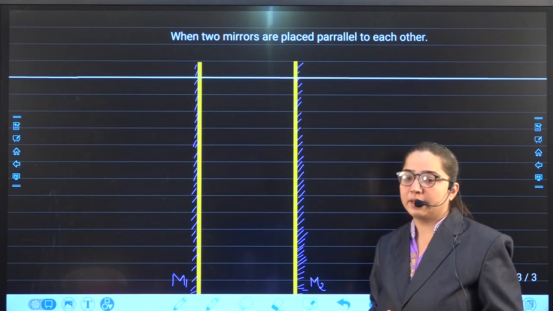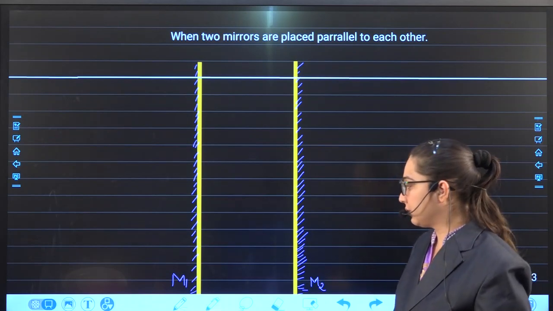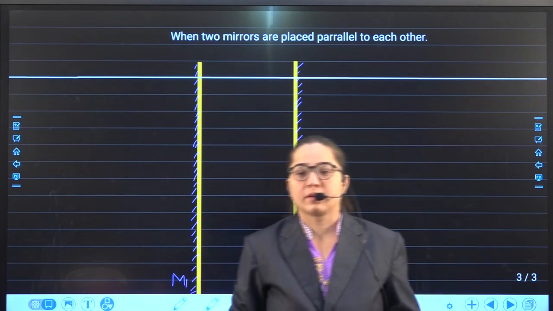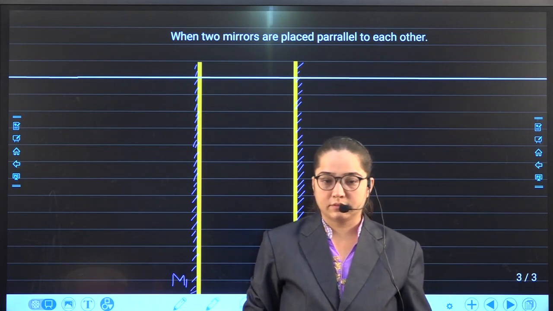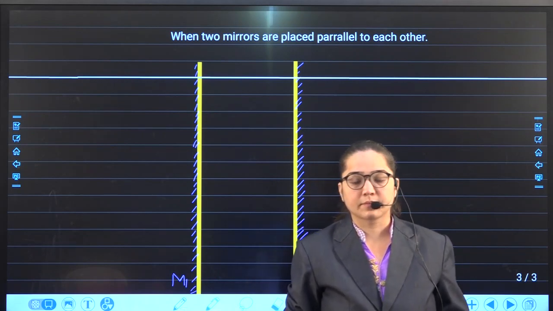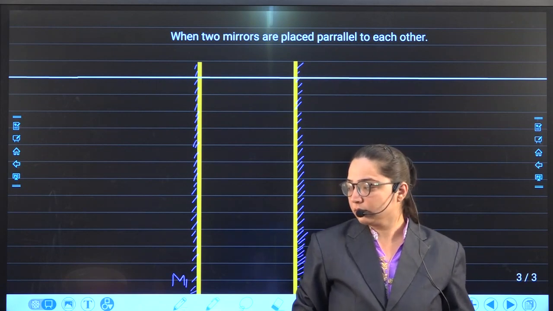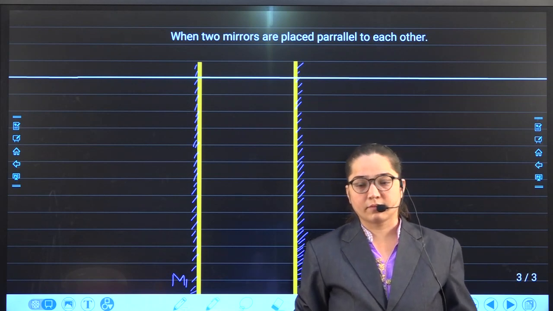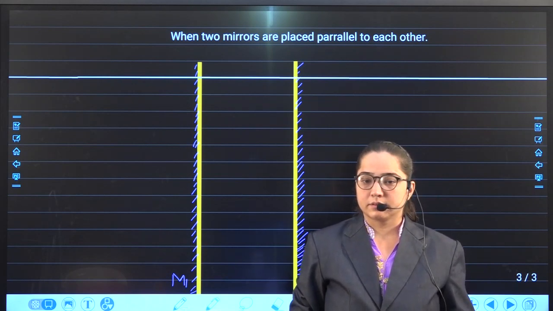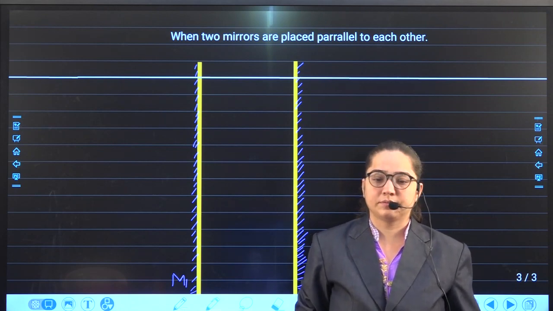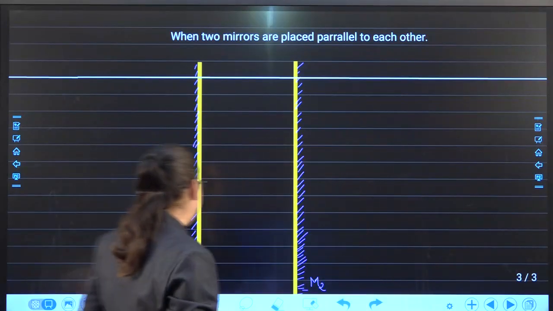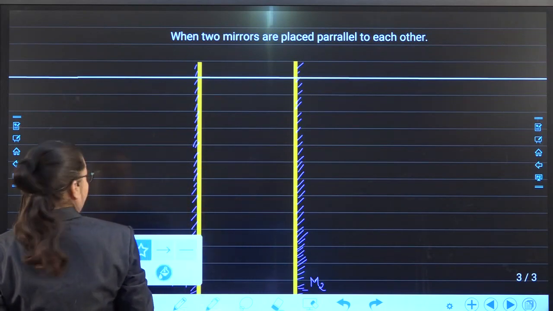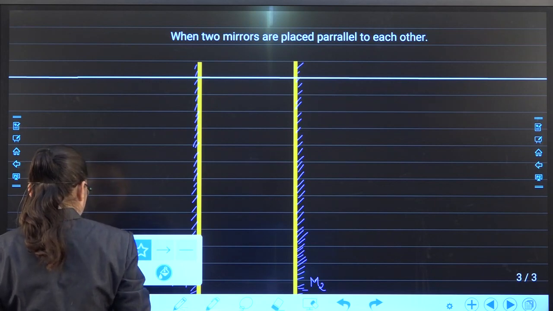Finish it quickly. It's clear, I suppose. Now we are placing one object in between the two plane mirrors.